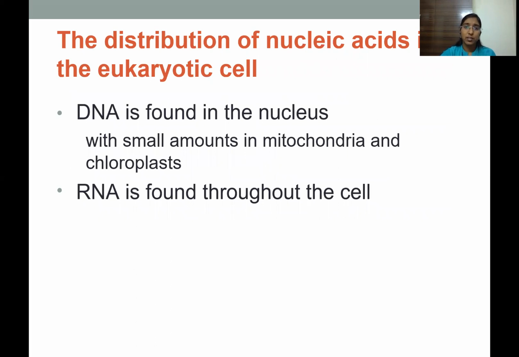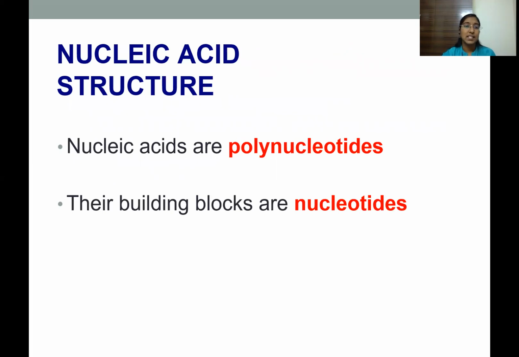So distribution of nucleic acids in the eukaryotic cell. DNA is found in the nucleus with a small amount in mitochondria and chloroplast, and RNA is found throughout the cell. So nucleic acid structure. We said that nucleic acids are polymers made up of multiple nucleotide units, hence called polynucleotides. So the building blocks of nucleic acids are nucleotides.